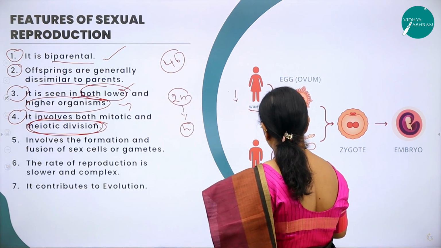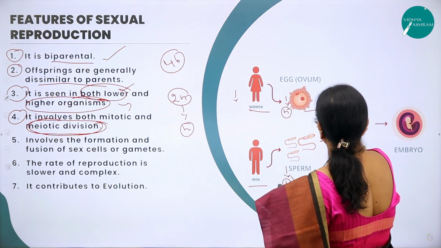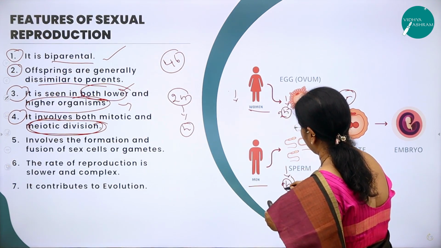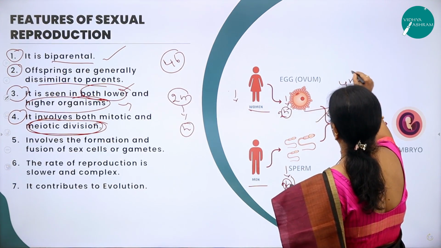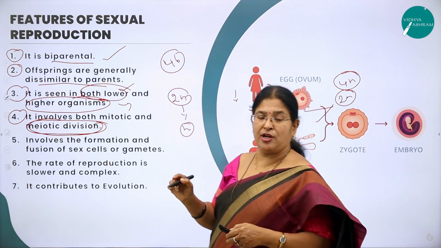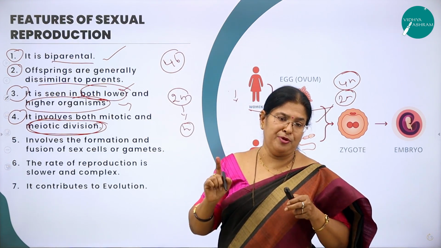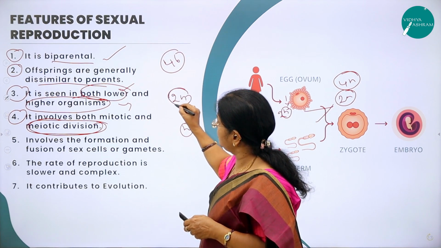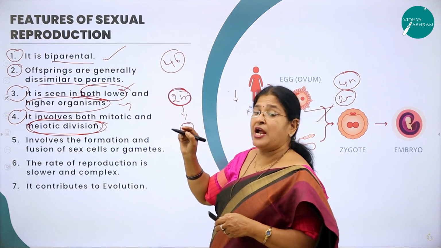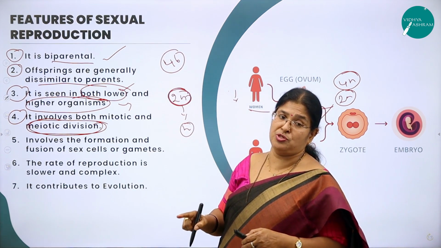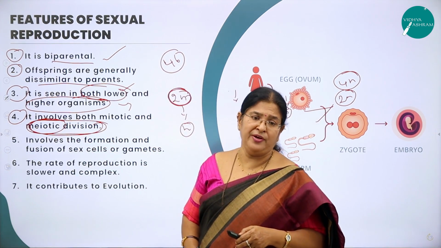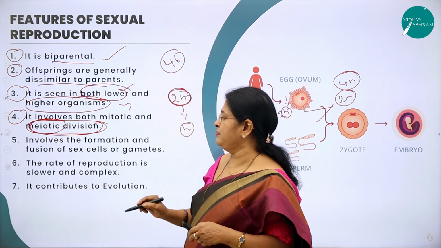Here it is reduced to n. After the fusion, what happens? 2n. If here it was 2n and here it was 2n, it would have become 4n. That means we would not be normal people, we would be abnormal people, right? So always the chromosomal number should be constant, and for maintaining that constant chromosomal number, meiosis is a very, very important type of cell division you have to remember.